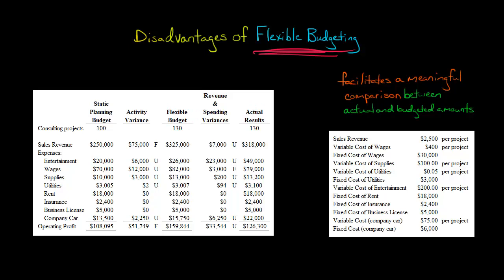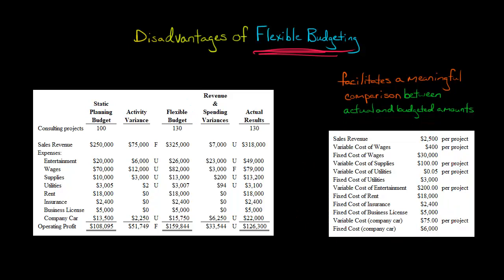Really, a flexible budget is just a budget adjusted to the activity level. But the key assumption here is that we can somehow measure what these figures should be. Think about it like this. I've got all the formulas here that I use to calculate this flexible budget and also to calculate the planning budget. These are the formulas. Think about wages.